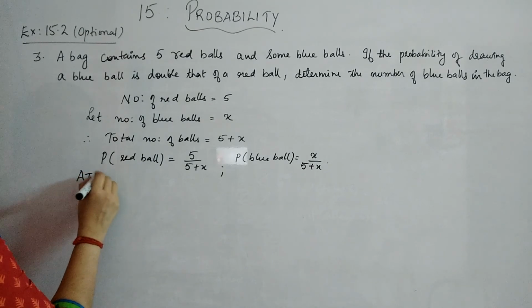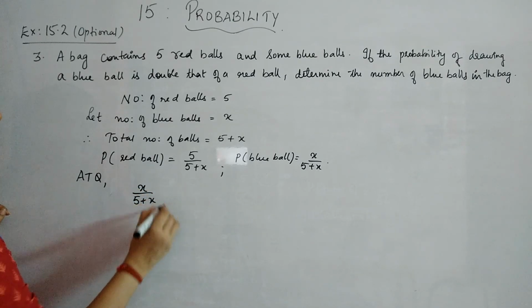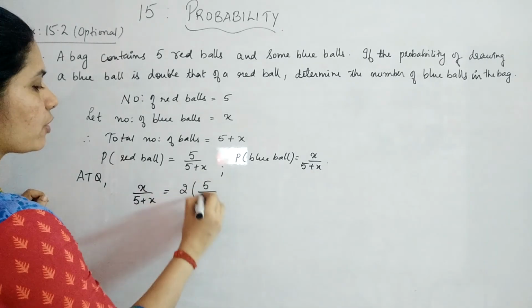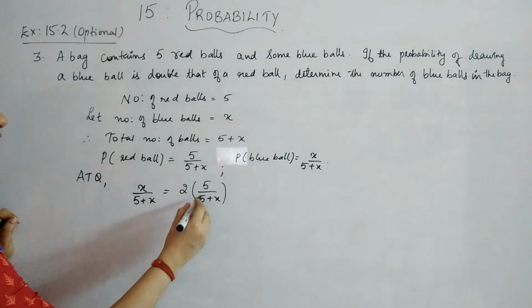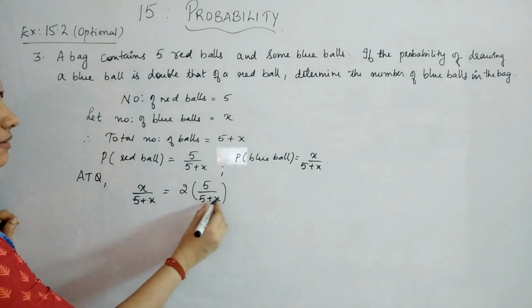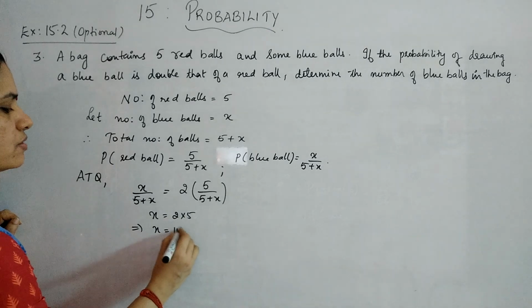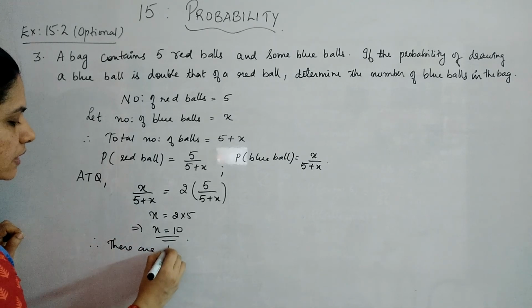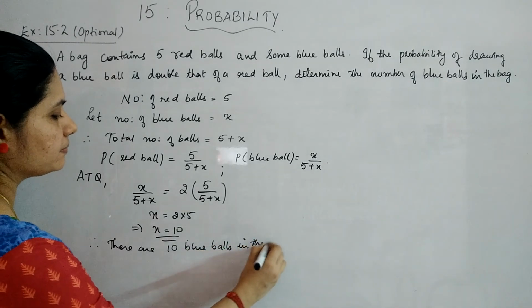So according to the question, we have x by 5 plus x, which is the probability of a blue ball, and it is twice that of the probability of a red ball, which is 5 by 5 plus x. Now the denominator is the same, so you can just cancel them and you will get x is equal to 2 into 5, or x is equal to 10. That is, the number of blue balls in the bag is 10. There are 10 blue balls in the bag.